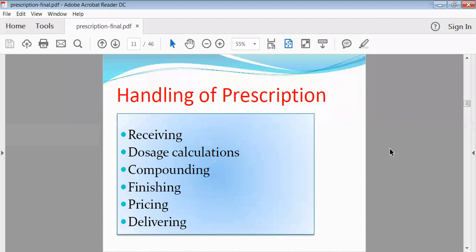Okay. So in the handling of the prescription by the pharmacist, there are about 6 steps. The first step is called receiving. The second step is called dose calculation. The third step is called compounding, and then finishing, then pricing and delivering. These steps are applicable for those pharmacists who prepare the medicaments inside the medical shop. Okay, in the olden days, previously, they were preparing the medicaments in their shop. So for those pharmacists only, these steps are applicable.